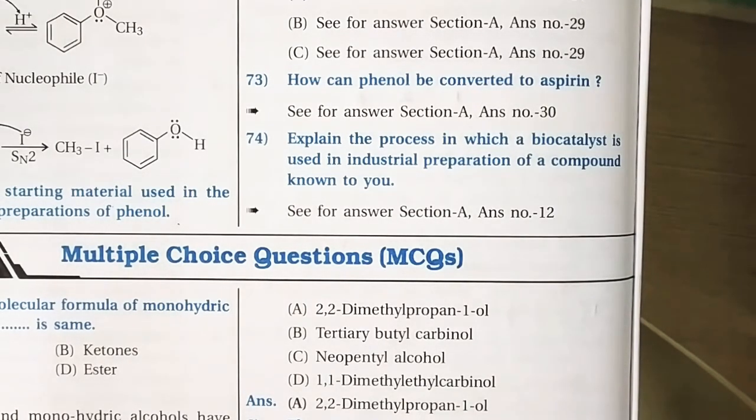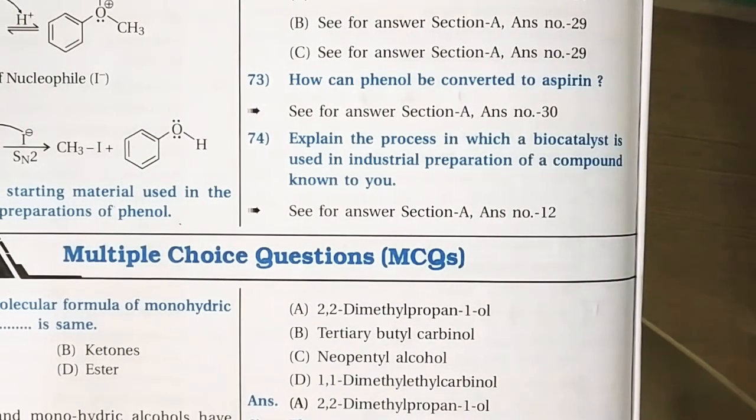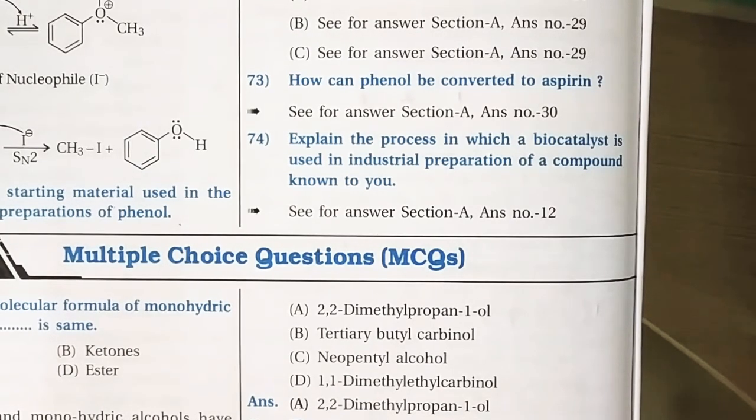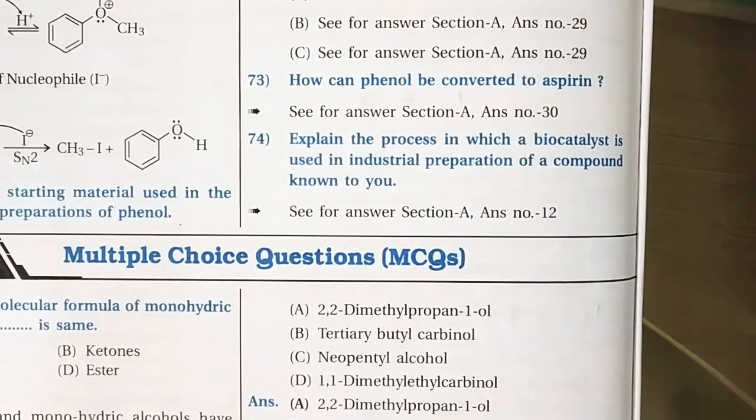Sugarcane molasses is fermented with the help of invertase as an enzyme and converted into glucose and fructose, and further fermentation of this glucose with the help of zymase converts it into ethanol, right? So the industrial preparation of ethanol is governed by biocatalysts like enzymes.